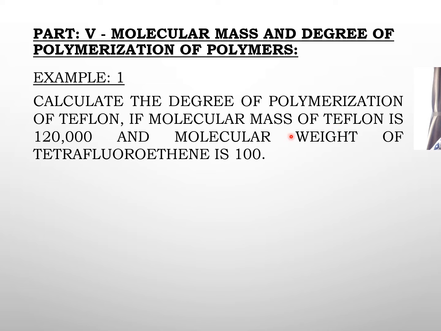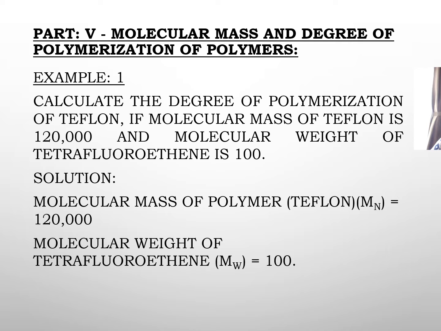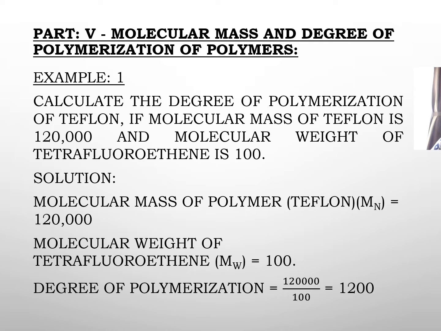Let's see how we can calculate the degree of polymerization of Teflon if the molecular mass of Teflon is 1,20,000 and the molecular weight of tetrafluoroethene, that is the monomer, is 100. So what will be the degree of polymerization? How many monomers will add up to give the polymer? The molecular mass of the polymer is equal to 120,000. The molecular mass of the monomer equals 100. So the degree of polymerization will be 1200.